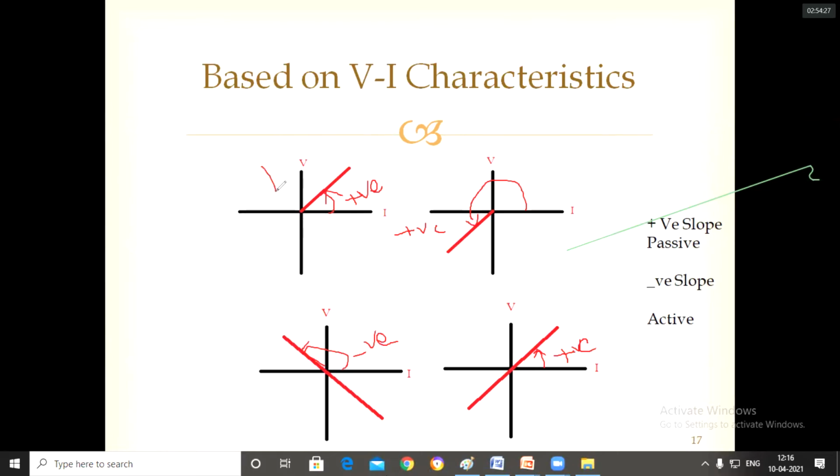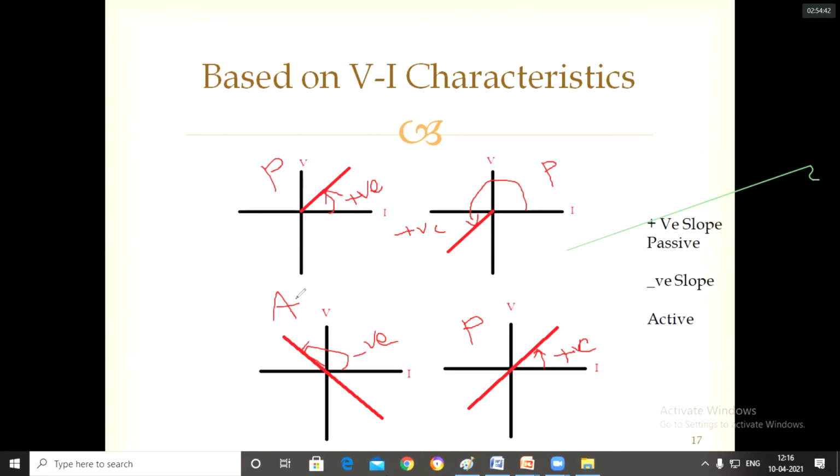So this is a passive element, this is also passive, this is also passive, and this is active. So by looking at the slope, we can show that.